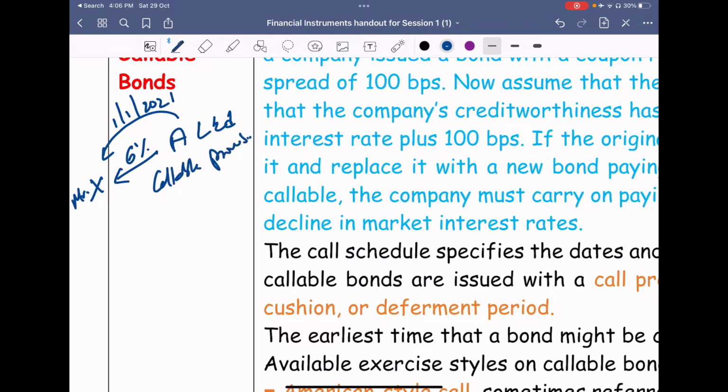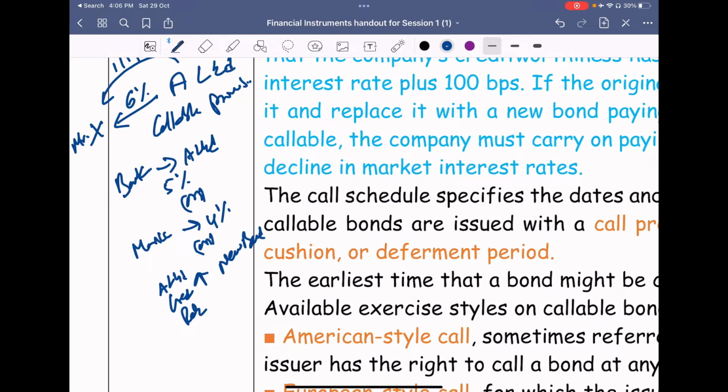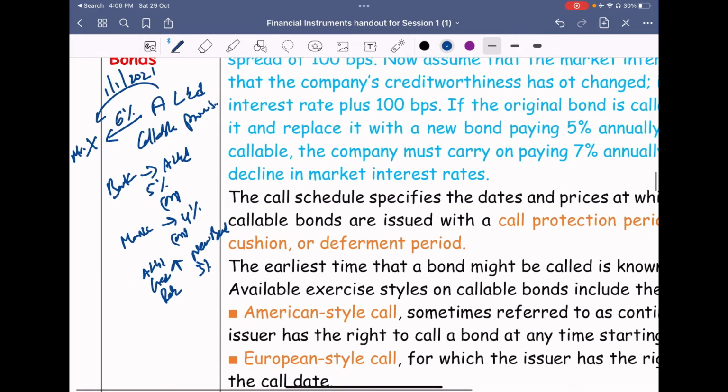Callable provision means A Limited may have some favorable terms in the market. Say there is a bank that came up to A Limited saying we can extend a loan at 5% only. Or the market rates themselves have fallen down to 4%. Or A Limited's credit rating has gone up, so if it issues a new bond now, people are ready to subscribe for 3% only. So in these cases, there is no meaning in A Limited paying at 6%.